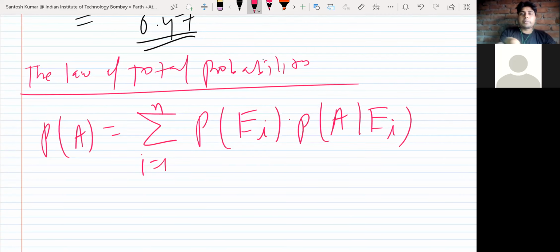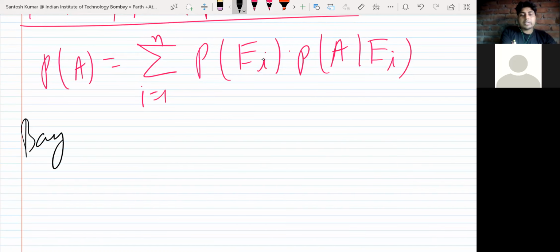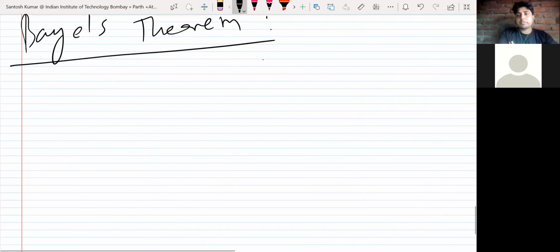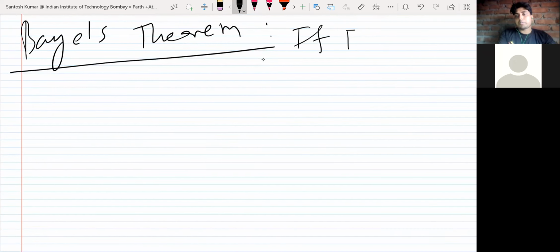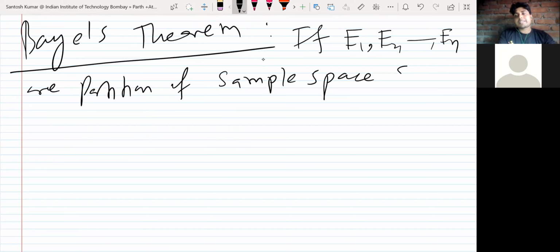Now I will come to Bayes theorem. So the next concept is Bayes theorem. They are related, both are related things. So what is Bayes theorem? Same concept. If E1, E2 up to En are a partition of sample space S, then now they are not asking the probability of A.